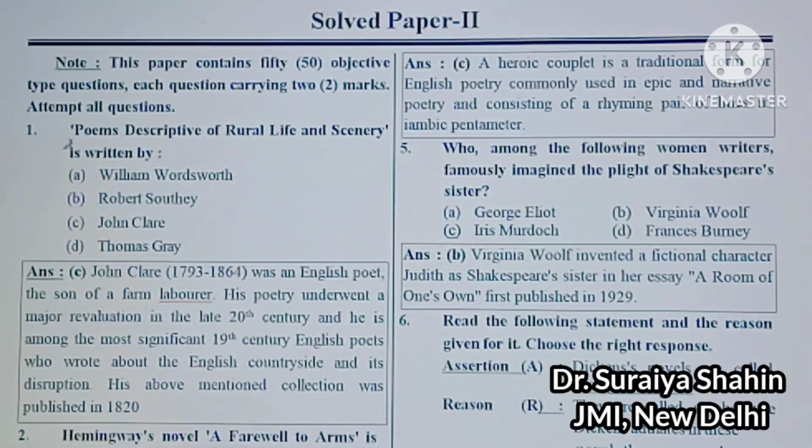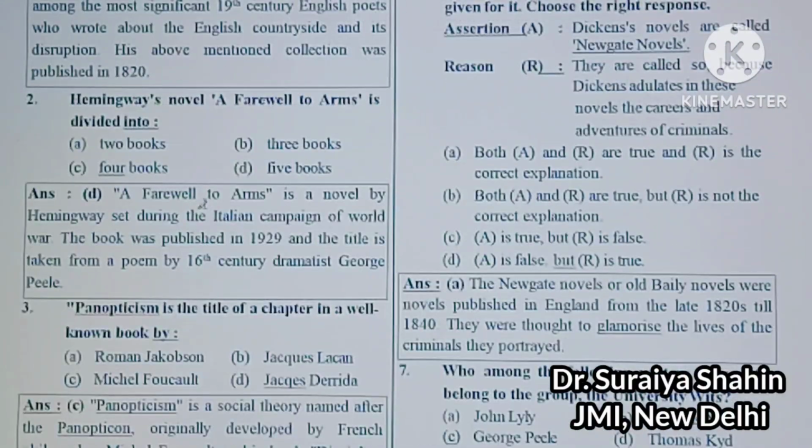The first question is: Poem descriptive of rural life and scenery is written by. First option is William Wordsworth, second is Robert Southey, third is John Clare, and the last is John Gray. So the correct answer would be here John Clare, who has written the poems descriptive of rural life and sceneries.